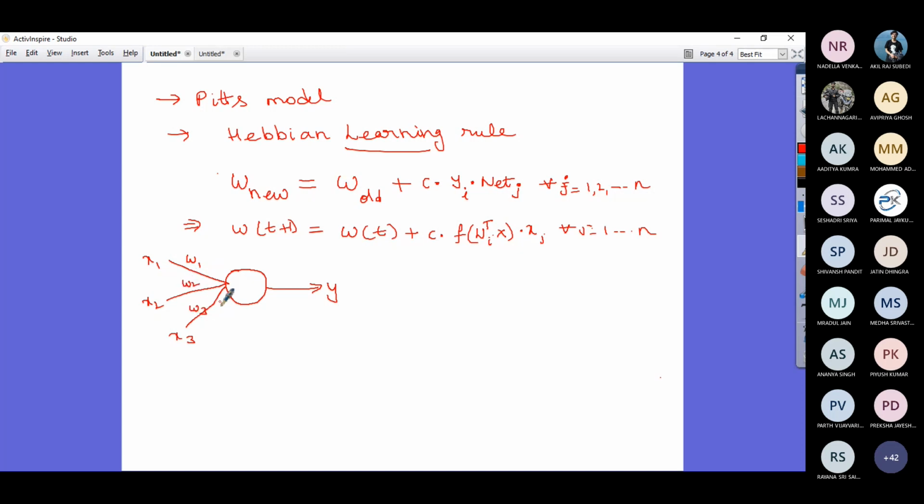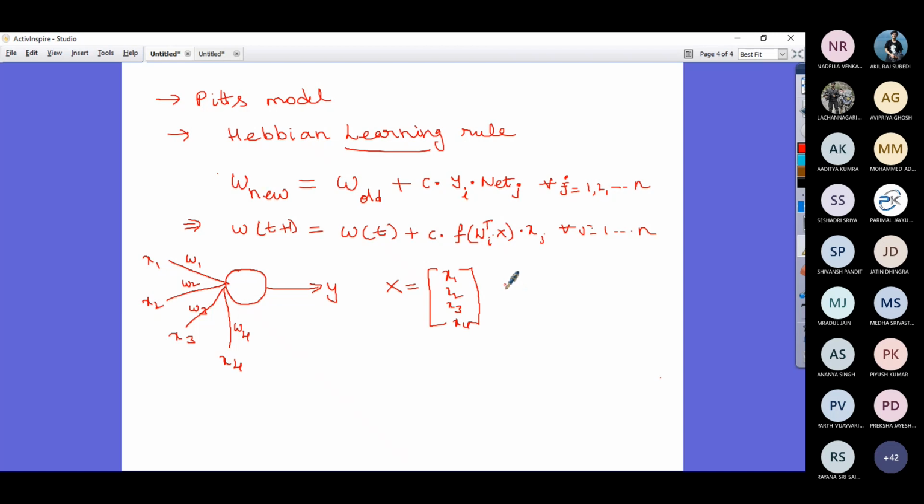For our understanding, imagine you have 4 inputs, so obviously you have 4 connections. I'm writing the input in the form of a matrix: capital X is equal to x1, x2, x3, and x4 as a column vector.